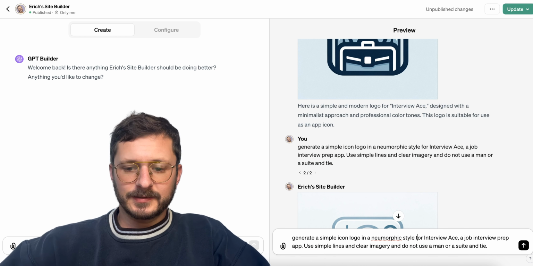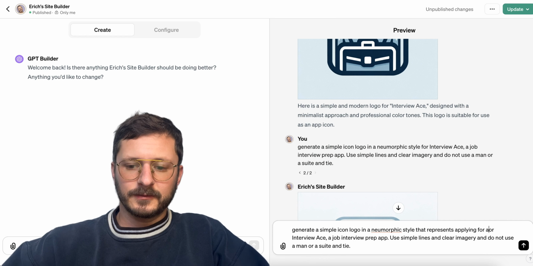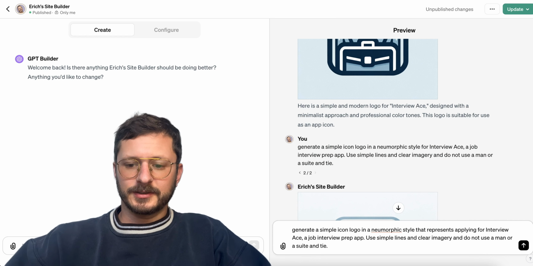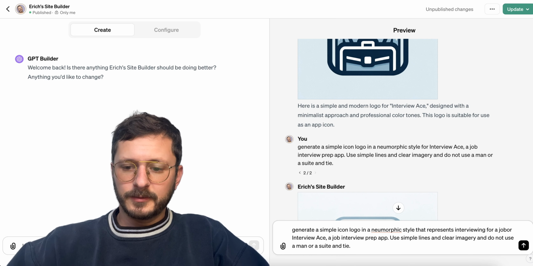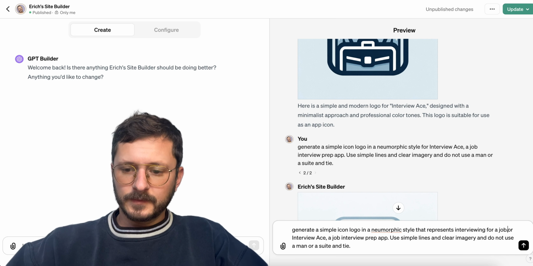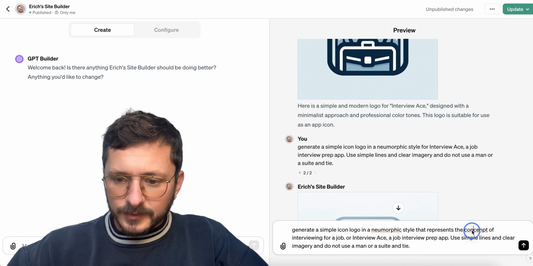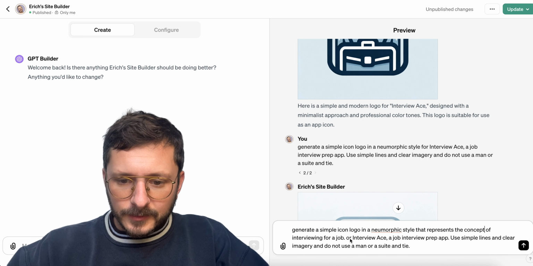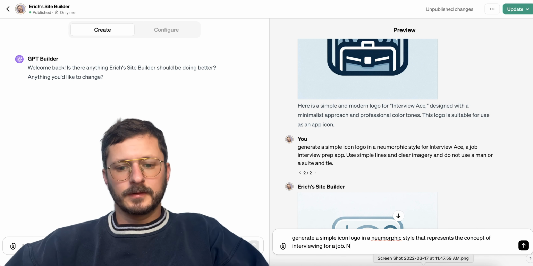Style, let's try this. That represents applying for a job, actually interviewing for a job that doesn't... let's say represents the concept of interviewing for a job.